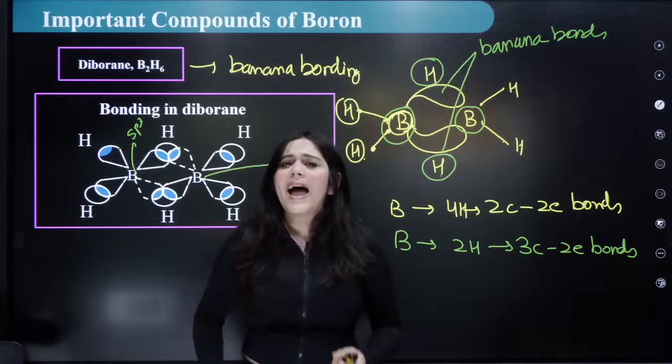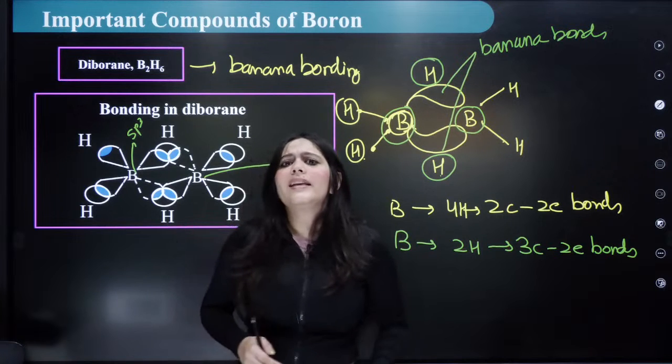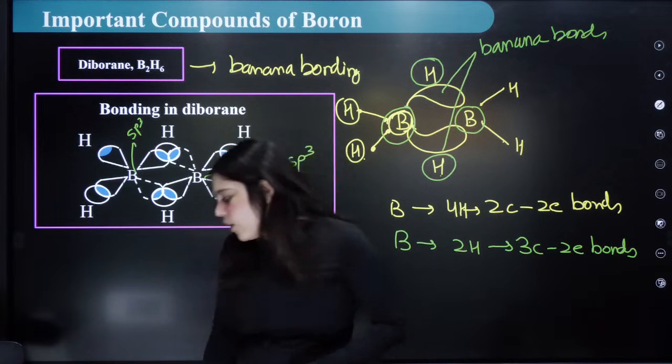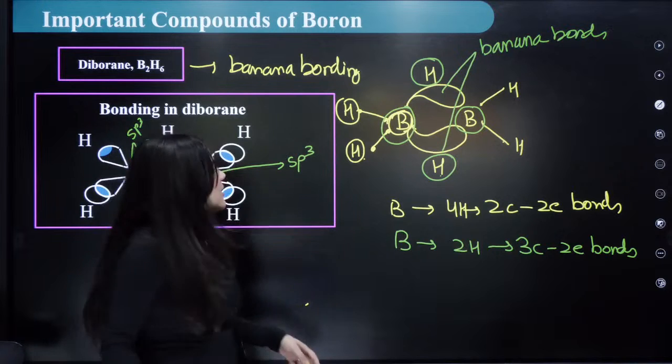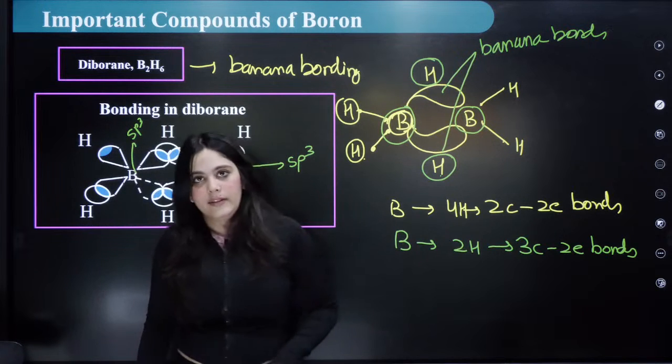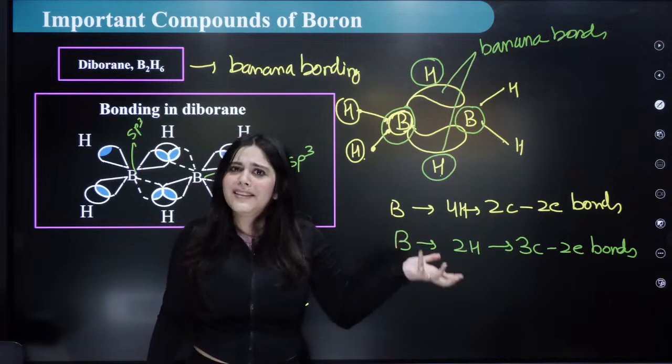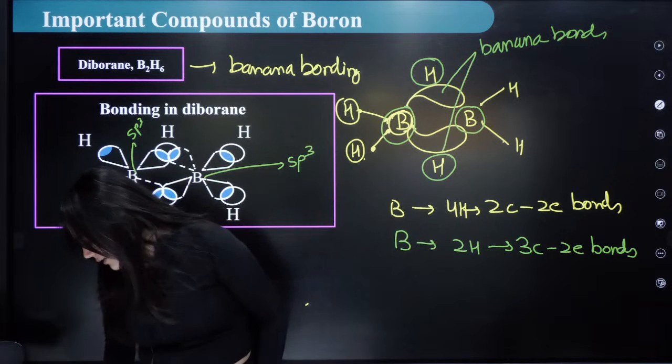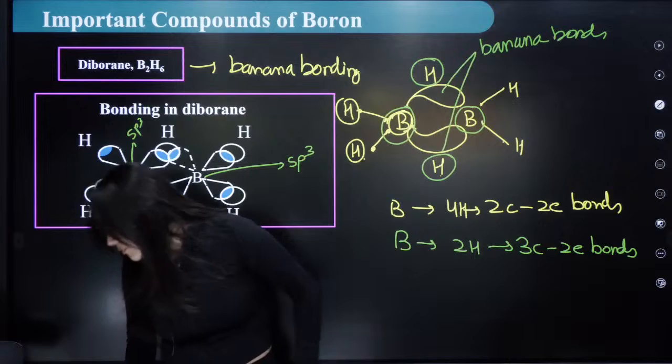Yes, boron has no d orbital. When did I say it has a d orbital? It has no d orbital. Here also I am not saying there is any d orbital. When did I say that? Okay? Next.